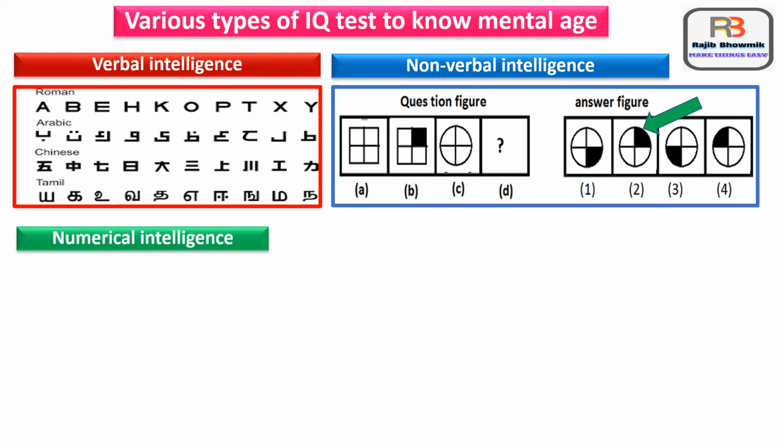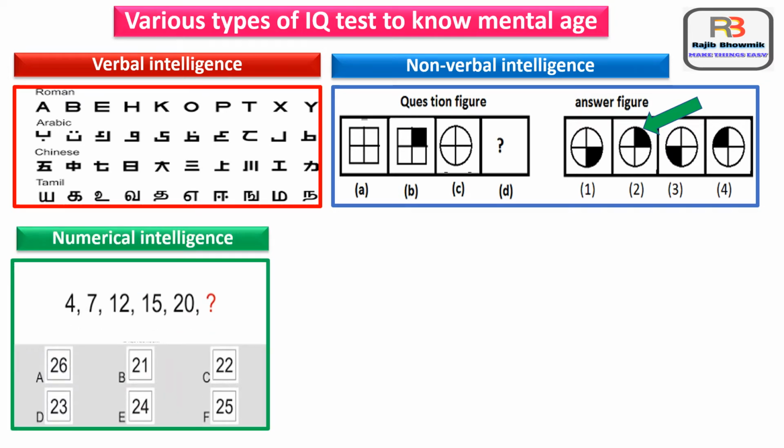Third one is numerical intelligence. It is the ability to calculate. Calculations are traditionally the most commonly used method of measuring intelligence. Here you can see the differences between digits are like 3, 5, 3, 5 and so on. So the last digit is 20. So 20 plus 3, the answer is 23.